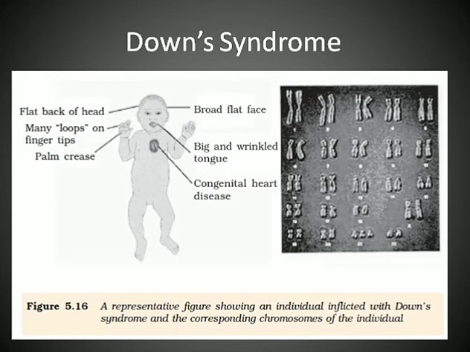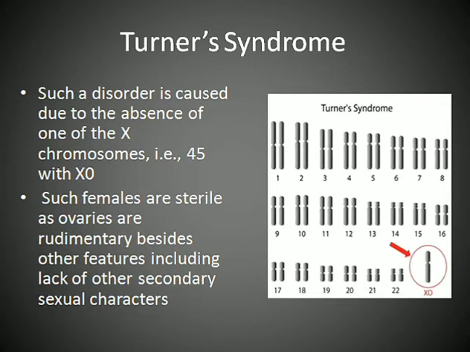Then we go to another, Turner syndrome. This is linked to the X chromosome, where only one X chromosome is there. Because an X chromosome is present, it will be a female, but such females are sterile as the ovaries are rudimentary, besides other features including lack of secondary sexual characters.